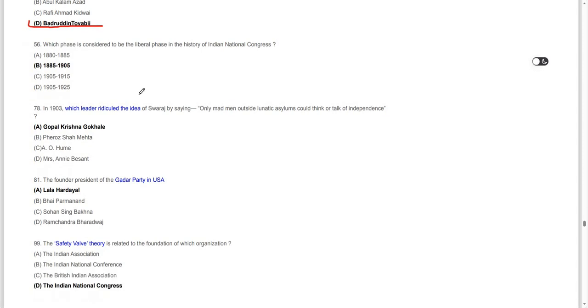Which phase is considered to be the liberal phase of Indian National Congress? 1885 to 1905, that is the liberal phase of Indian National Congress. In 1903, which leader ridiculed the idea of Swaraj? Only a madman out of a lunatic asylum could think or talk of independence. Gopal Krishna Gokhale is the one who said that in 1903.